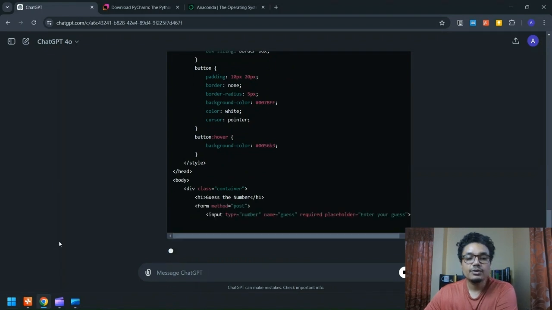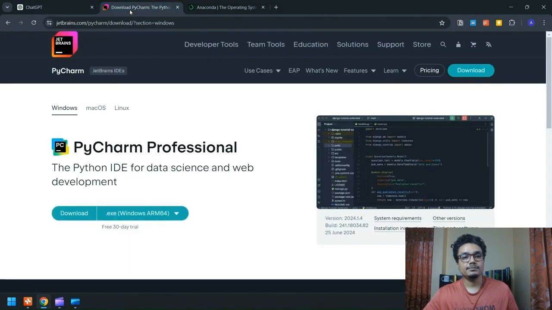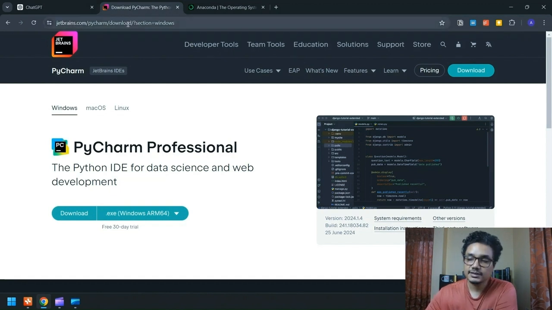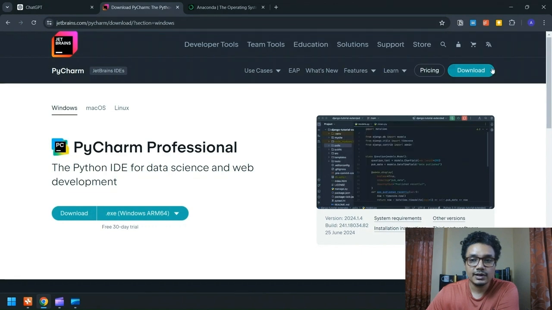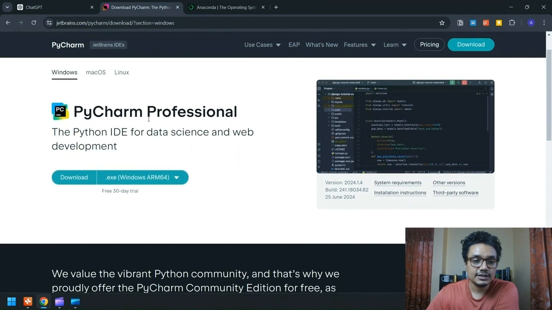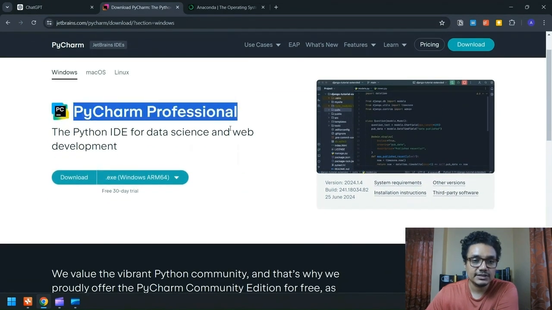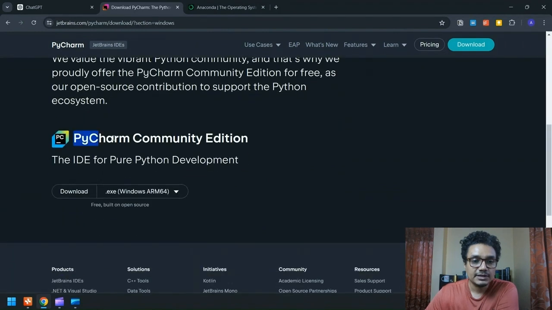Okay, so we are going to use PyCharm. So if you don't have PyCharm already, there are 2 ways to go about it. If you want the lightweight approach, I would just say go to JetBrains/PyCharm, click on downloads, and you will see 2 versions of PyCharm here, PyCharm Professional and PyCharm Community Edition. So PyCharm Community Edition is the free version, and that is more than enough for our purposes.